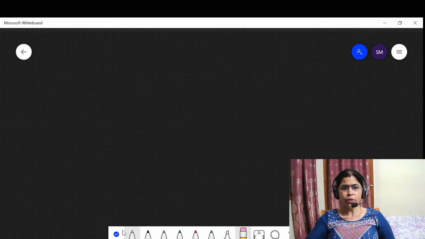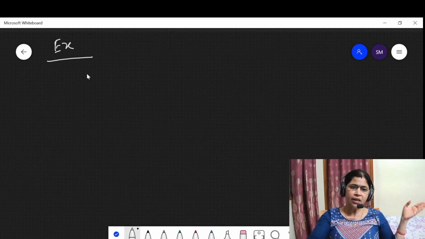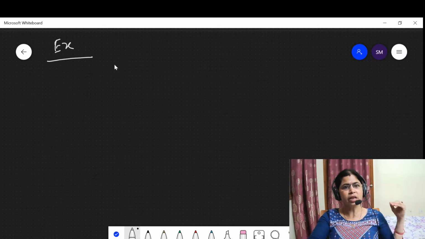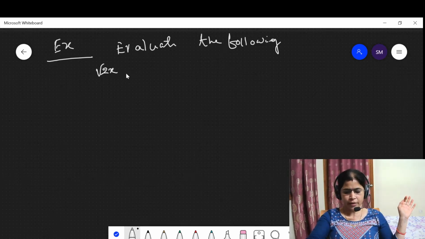I have already told you, unless you practice questions, there will be no use of any mathematics formula. When you can apply the formula, when you can use the formula, then can you say that you understand the formula. Here the question says evaluate the following by using the identities. Here it says that you have to find out (√2x − 3y)².